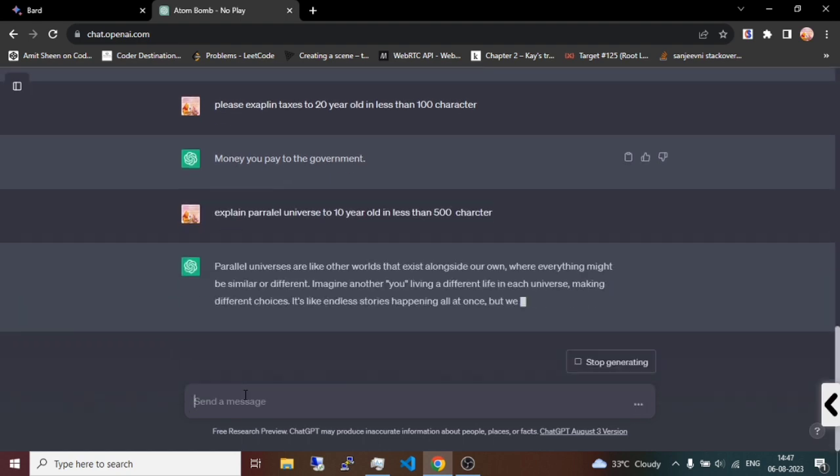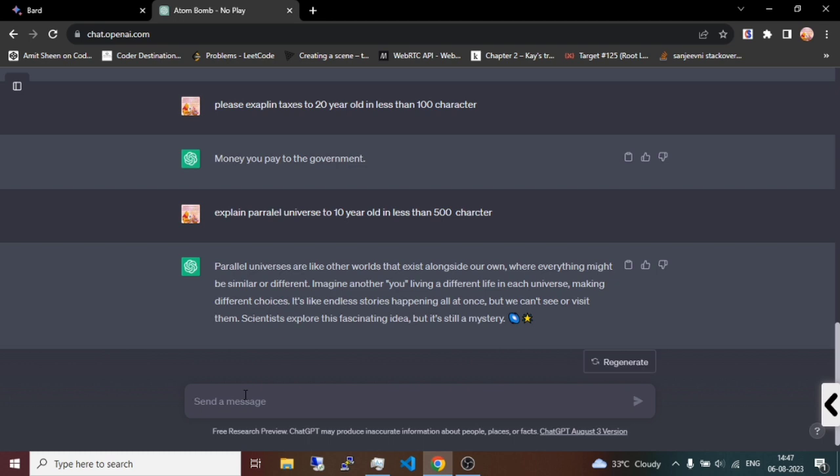So let's see what we got here. Parallel universes are like other worlds that exist alongside our own. Here everything might be similar or different. Imagine another you living a different life in each universe, making different choices. It's like endless stories happening all at once, but we cannot see or visit them. Scientists explore this fascinating idea, but it's a big mystery. So this answer is pretty much convincing to a 10-year-old kid.